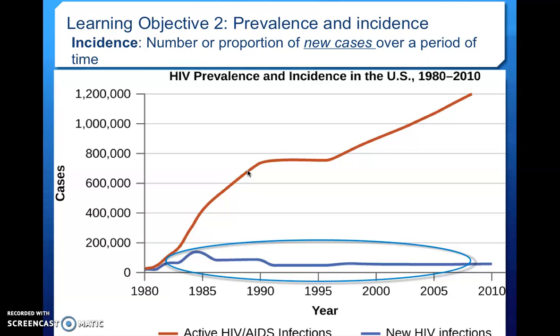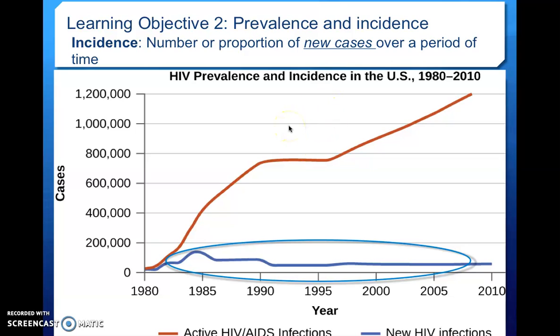Now for something like HIV that lasts your whole life, the prevalence and incidence are pretty clear. For something like the flu, where the symptoms might only last a week or two, you have new cases that show up. You also have the number of total cases in the population, but you also have people getting over the flu, and so you have people leaving that prevalence group.